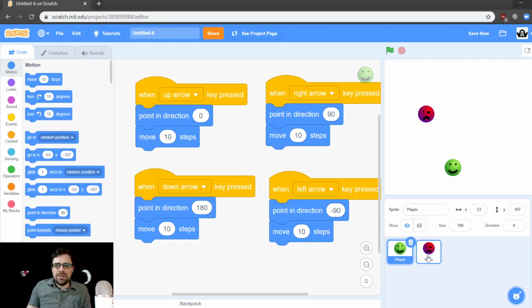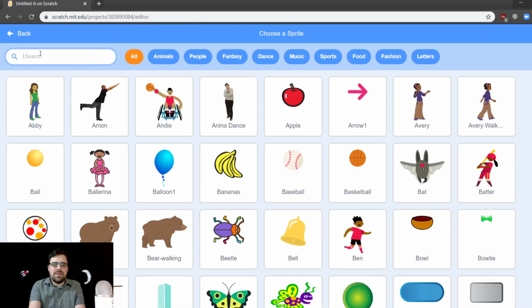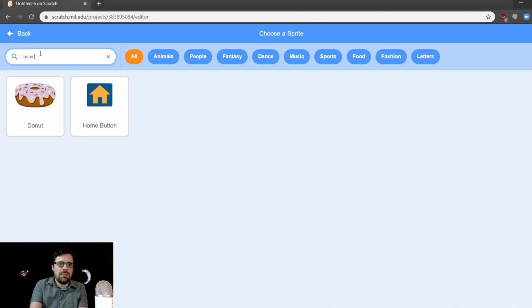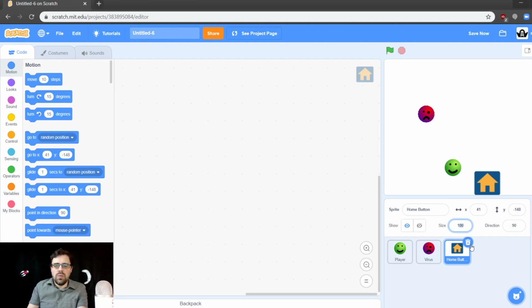Okay, so we need to build a little home. So let's see if there is a little house sprite. Is there a house? No? Home? There's a home button. Let's just use that for now. Okay, so this will be our home. Let's make it a little bigger. We'll click on size here, and let's say 125. There we go. Put our little house right down here.